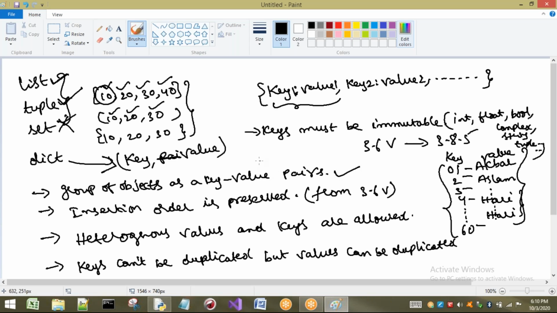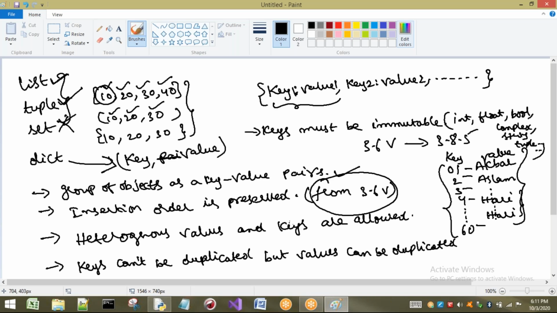Next, insertion order is preserved. That means in whatever order you insert, in the same order data is inserted into your dictionary. But this rule applies only from the 3.6 version of Python. Before the 3.6 version, the insertion order is not preserved for our dictionary. Now we are using 3.8.5. In 10 or 15 days we are going to get the 3.8.6 version also. So no need of remembering this, because current versions are 3.8.